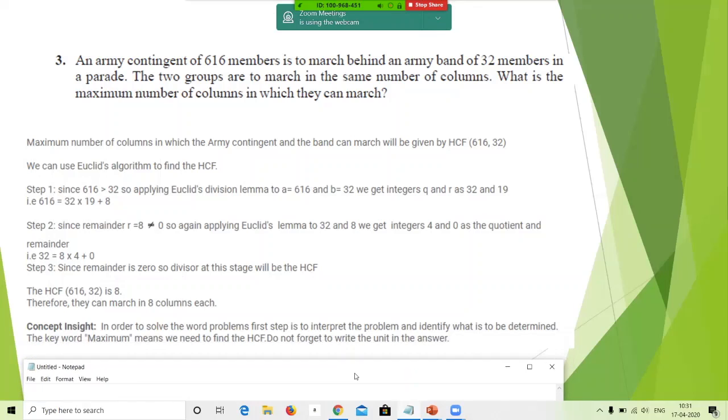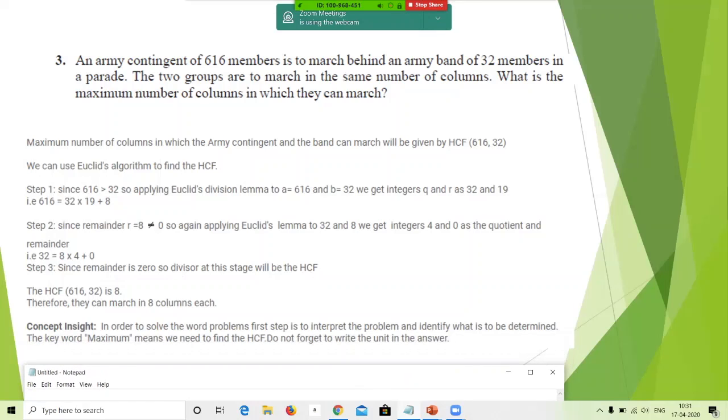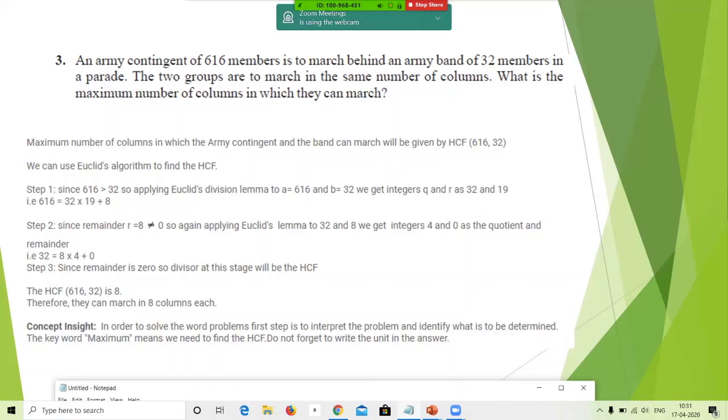Yes, it is 8. So they can march in 8 columns each. Done? Yes, ma'am. Others, wind it up.